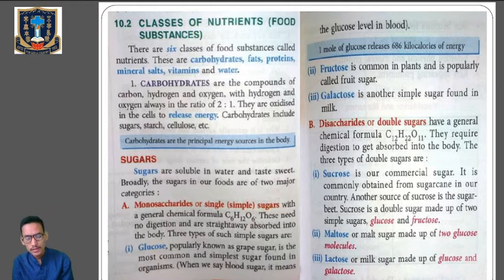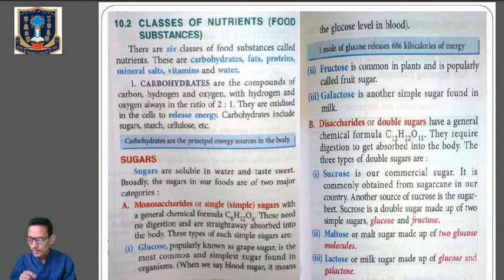We have got 6 classes of food substances, also called nutrients. They are carbohydrates, fats, proteins, mineral salts, vitamins, and water. Okay, so these are the 6 classes of nutrients. So the first one is carbohydrates.